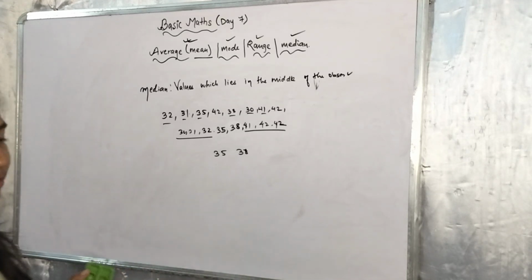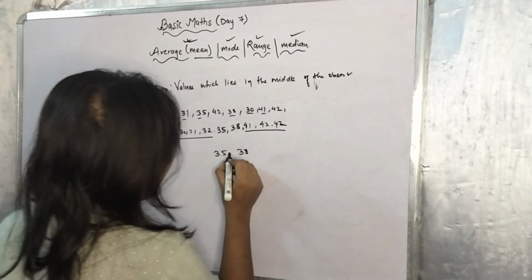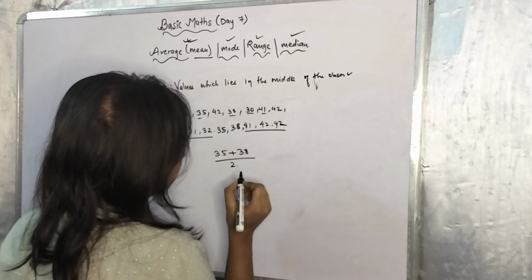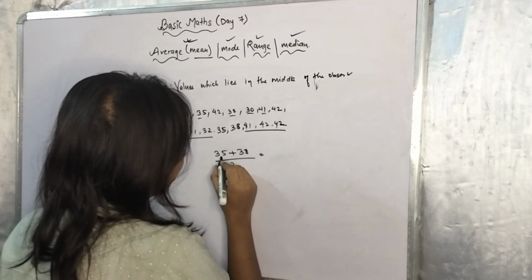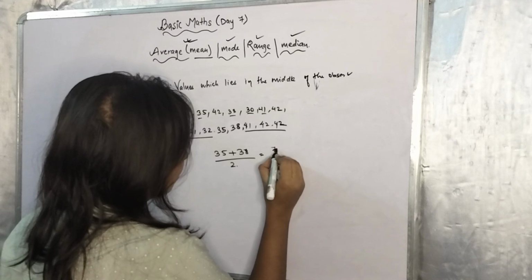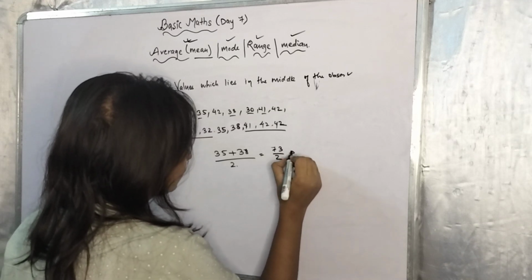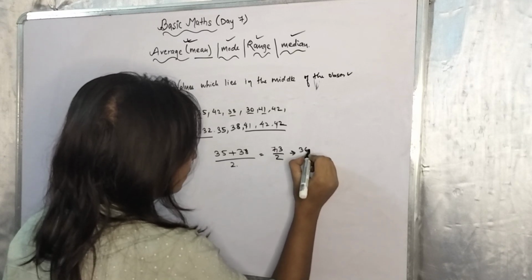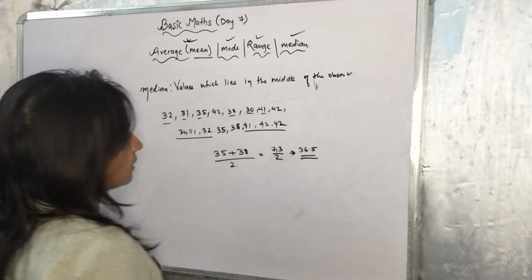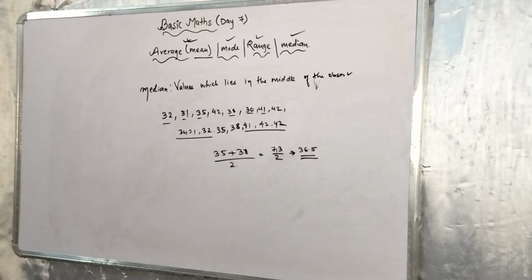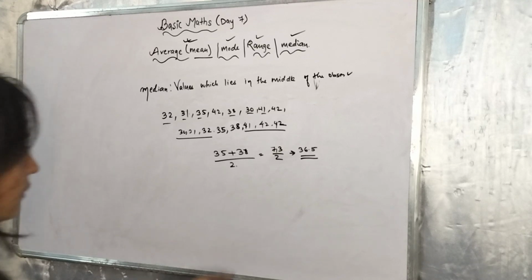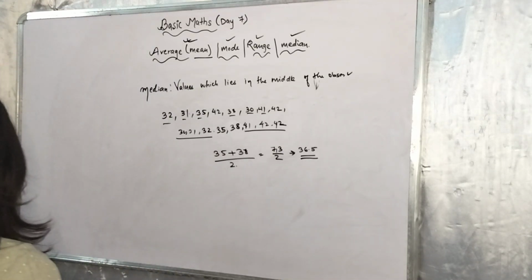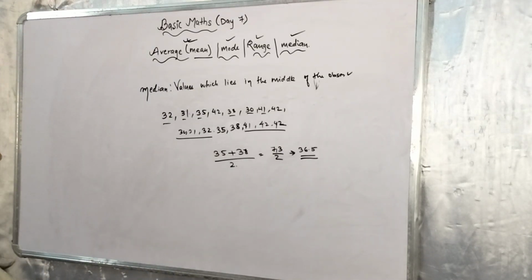So for this, what will be the median? You will add these up and divide by 2. So 35 plus 38 is 73, divided by 2. That will give you 36.5. So 36.5 will be your answer. Fine. In this case, the median will be 36.5.